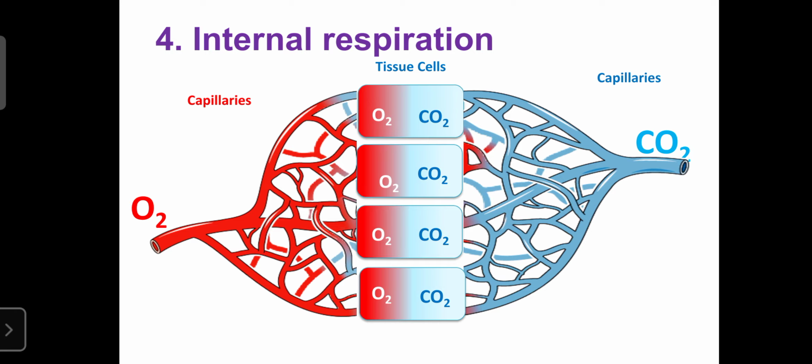So like that, the exchange occurs at the tissue level, once again due to pressure difference, and that is known as internal respiration. That is the respiration at the site of the tissue cell or metabolic cell. Whatever exchange takes place there is known as internal respiration. So like that, respiration occurs.